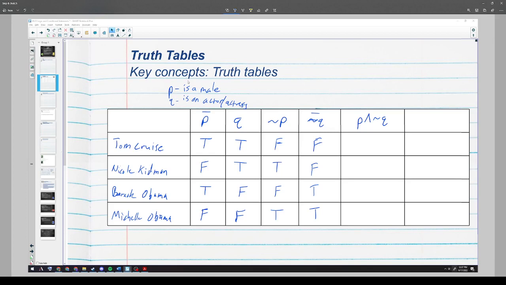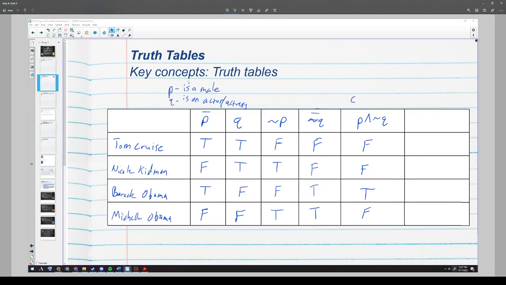And if they're both true, then P and not Q is true. So Tom Cruise, I have a T and an F, so he's not both of those things. Nicole Kidman, false, false, not both of those things. Barack Obama, true, true. That says he is both of those things. He is both a male and not an actor. And then Michelle Obama, F and T, so that's false because it's not both true.